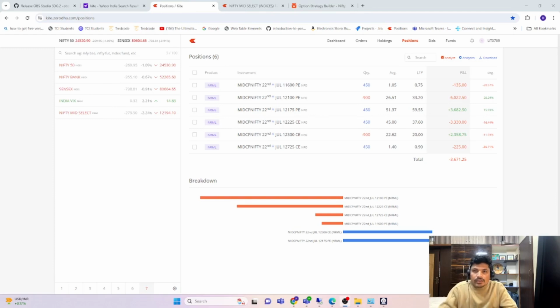Hi everyone, good evening. Today I'm going to share about one position I have taken in Mid Cap Nifty. Basically, I took this position at the end of the market hours, around 3 o'clock. It is Mid Cap Nifty, and today I'm going to explain why I have taken this trade and what the logic behind it is, and we'll understand one by one. And let me share my screen.